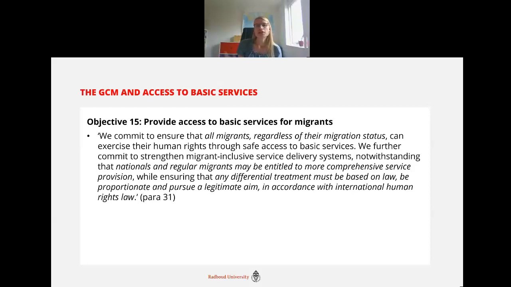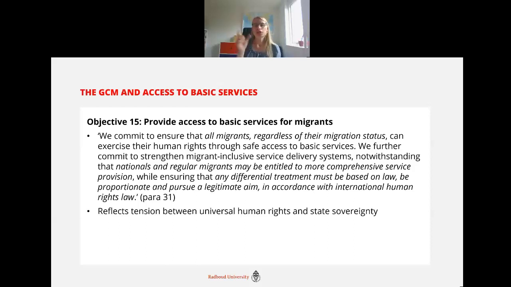However, we also see in the rest of the paragraph that states again say that nationals and regular migrants may be entitled to more comprehensive service provision, so some are more equal than others. So this reflects again this tension between universal human rights and state sovereignty that we saw earlier.